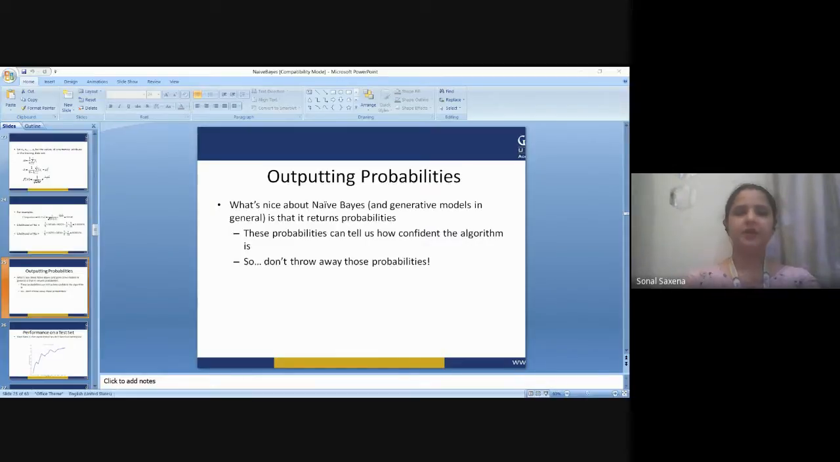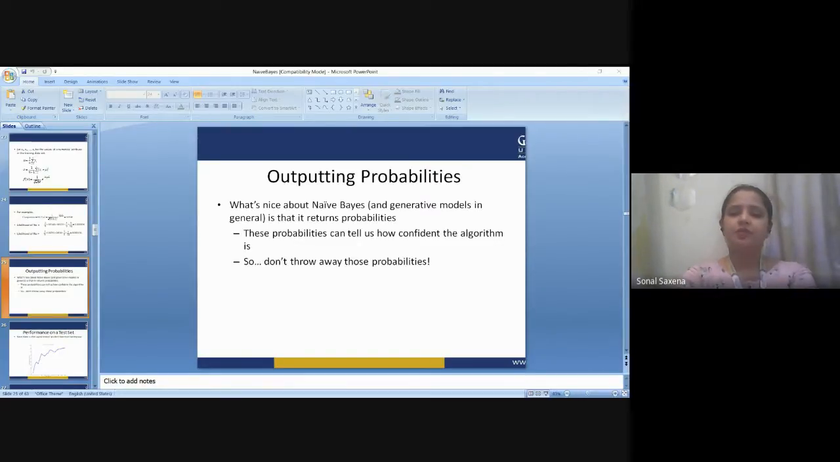Despite the fact that the far-reaching independence assumptions are often inaccurate, the naive Bayes classifier has several properties that make it surprisingly useful in practice. In particular, the decoupling of the class conditional feature distributions means that each distribution can be independently estimated as a one-dimensional distribution. This helps alleviate problems stemming from the curse of dimensionality, such as the need for data sets that scale exponentially with the number of features.